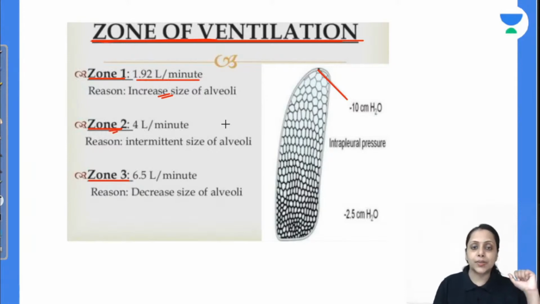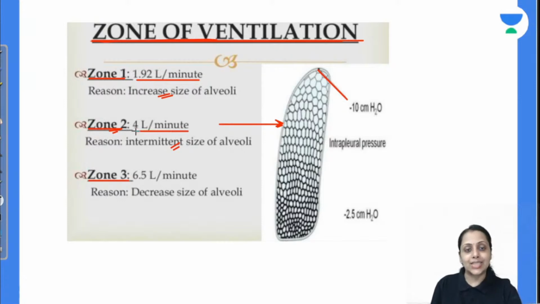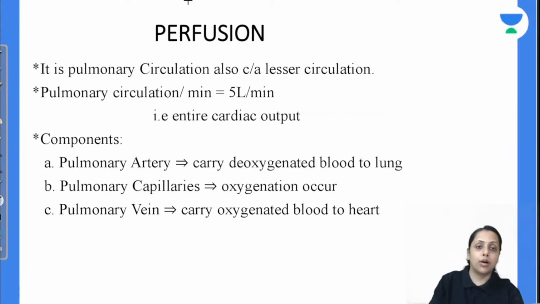And zone 2 is present at the middle lobe. In the middle lobe, we have intermediate size of alveoli, so ventilation here will also be intermediate, that is 4 liter per minute. Zone 3 is present at the base of lung, and at the base we are seeing alveoli sizes are small. So smaller alveoli have better compliance and stretching ability, and that's why ventilation at the base of lung is more. It is 6.5 liter per minute. So these are the 3 different zones in our ventilation. Is this clear? So now coming to the perfusion.